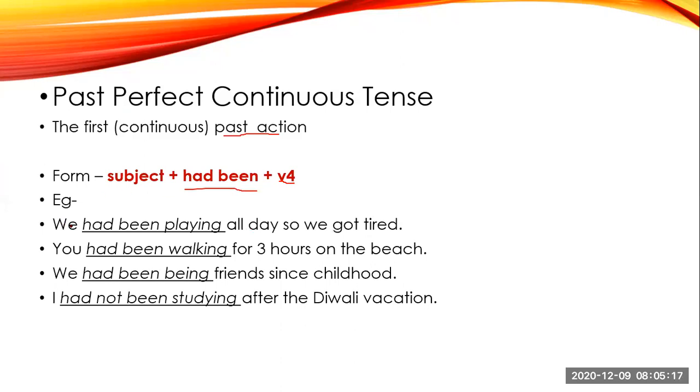So here we have an example: we had been playing all day, so we got tired. So here the sentence is talking about two actions. One action is getting tired. The other action is playing, had been playing. So here one action is completed. Which action is completed? Got tired. So we are already tired now. Why? Because we had been playing all day. So we were playing the whole day. That's why we got tired. So one action is over and the other is in continuation.